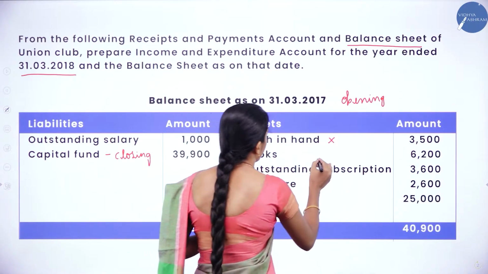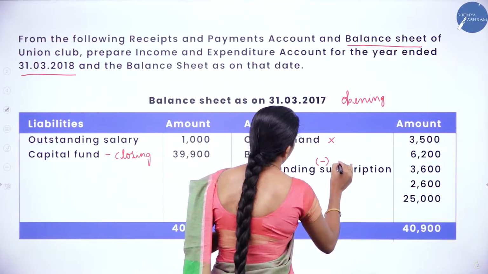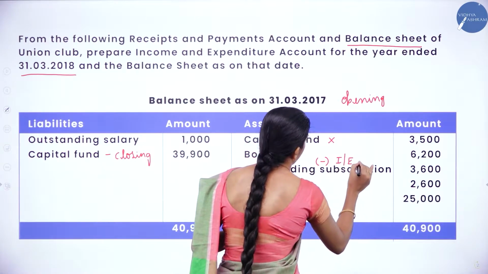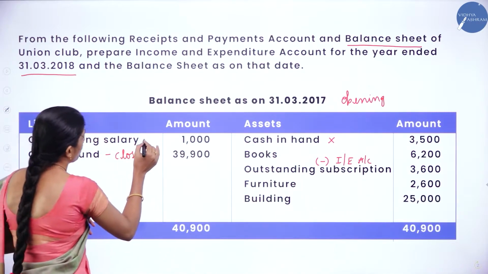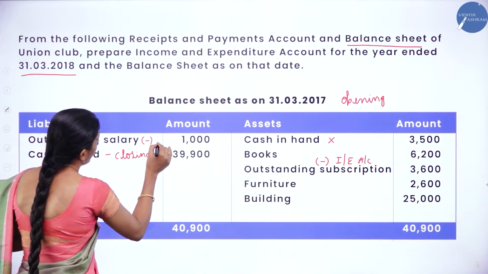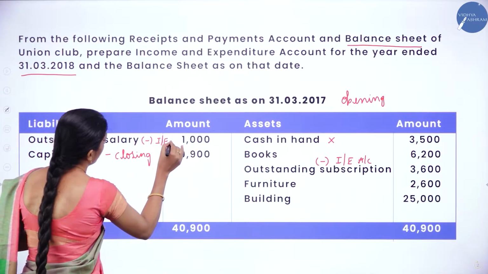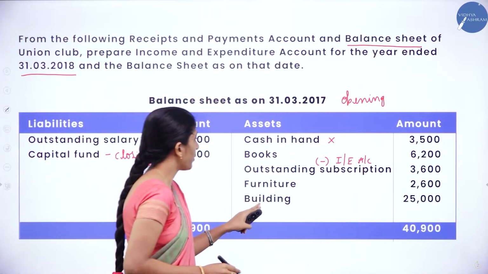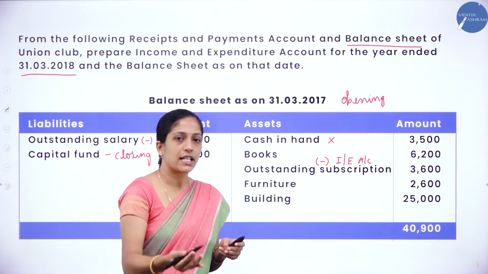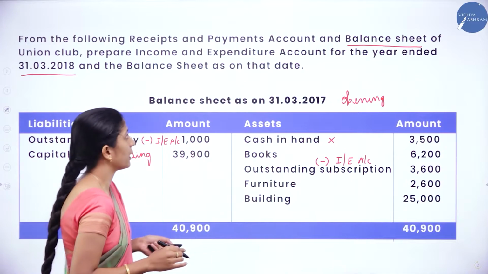So we have to deduct that. So deduct in income and expenditure account. Here also outstanding salary has to be deducted in income and expenditure account. Clear? Next we shall see about other assets. So if there is any adjustment, we will take into consideration.